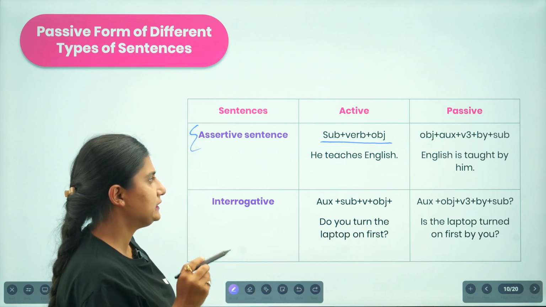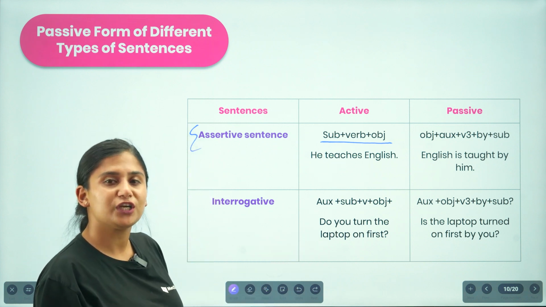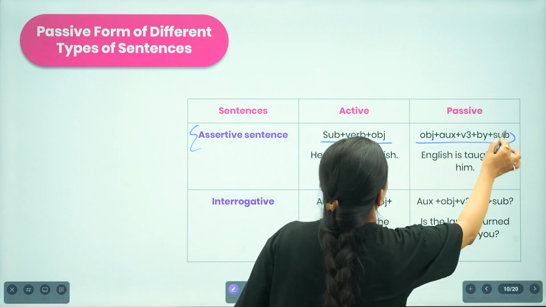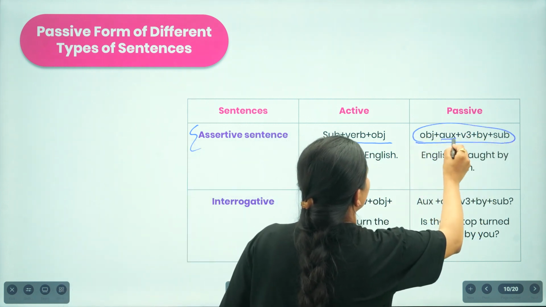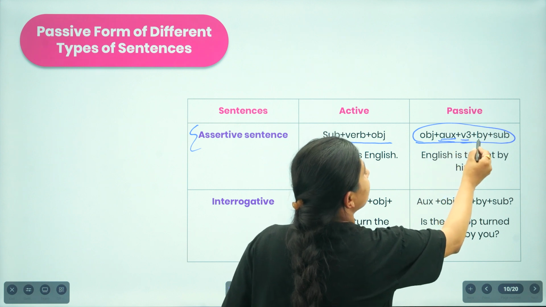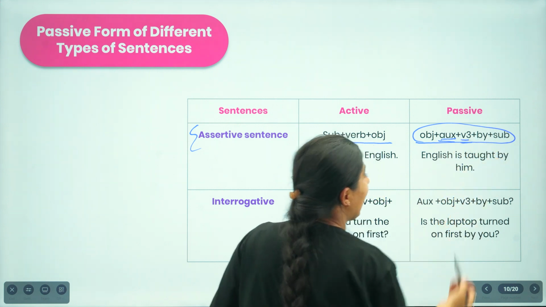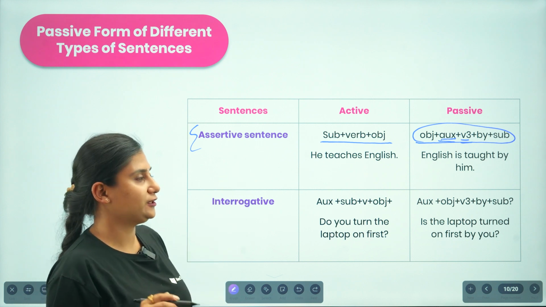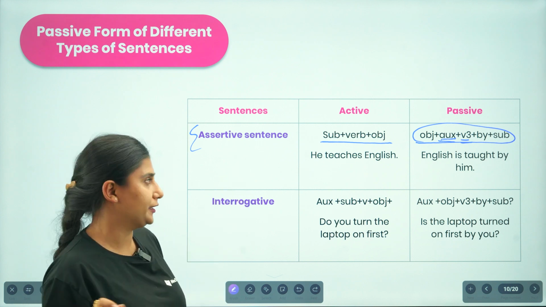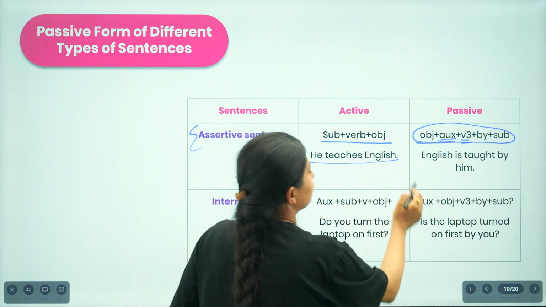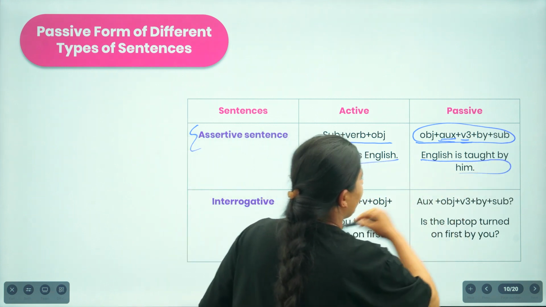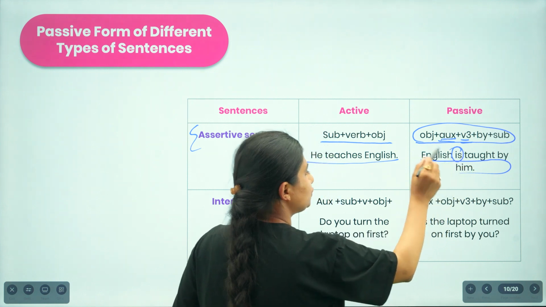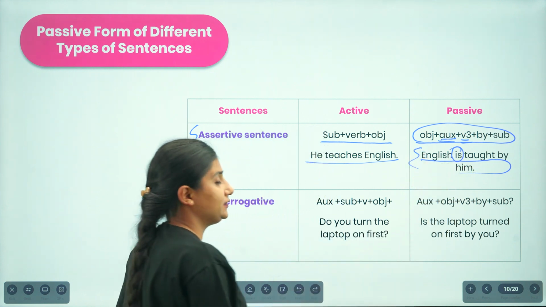For example, he teaches English. If we are to change it into the passive form, we ought to use this particular format: the object, then the auxiliary verb or helping verb, verb 3, and then we add the subject using the preposition by. So here, he teaches English is changed into English is taught by him. Always remember this auxiliary verb is chosen based on the subject that we receive.